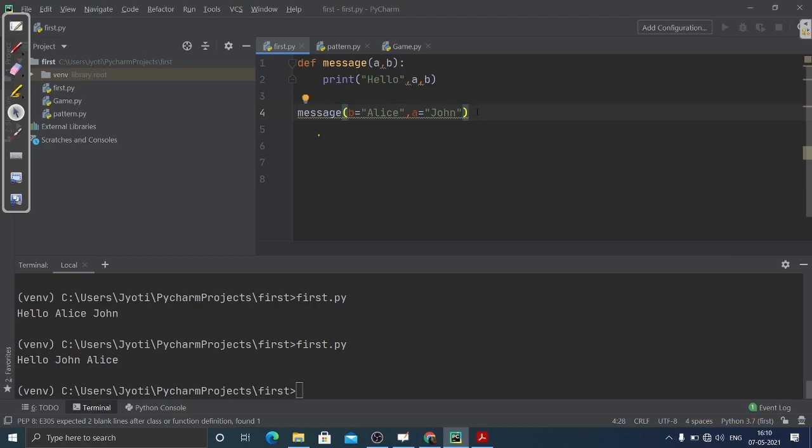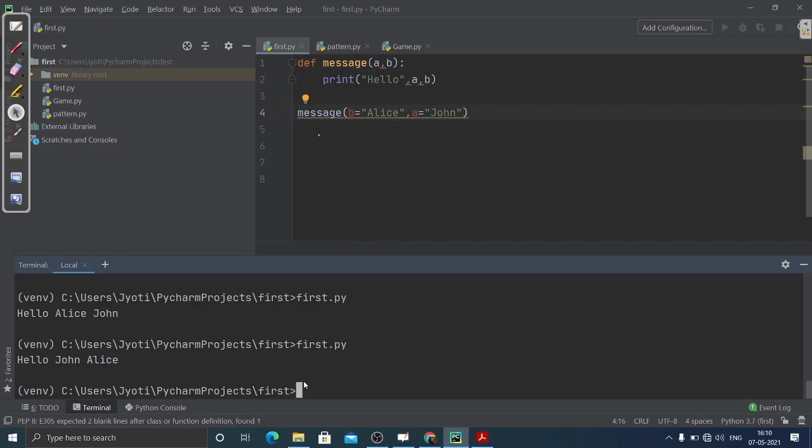We don't care about the order in which we are passing the arguments. You can simply do it by using the names of the parameters and assigning them the values that you want. So that's about keyword arguments.